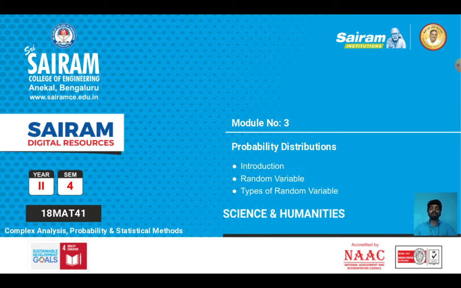In this module, we're gonna learn about what random variables are, types of random variables like discrete random variables and continuous random variables, how to find mean, variance and standard deviation with respect to discrete random variables and continuous random variables, and some special distributions such as binomial distribution, Poisson distribution with respect to discrete random variables, and also exponential distribution, normal distribution with respect to continuous random variables.